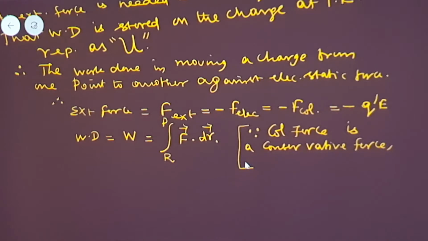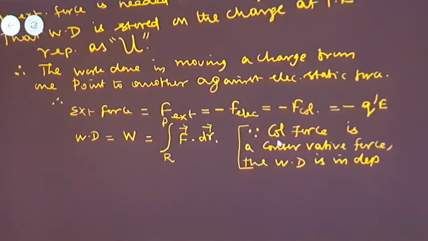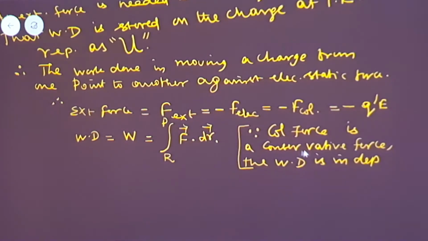We can consider like this: since the Coulomb force or the electrostatic force is a conservative force, we can say the work done is independent of the path. Work done is independent of what? The work done is independent of the path. So when you are considering the Coulomb force, we are saying that the Coulomb force is a conservative force. So therefore the work done is independent of what?